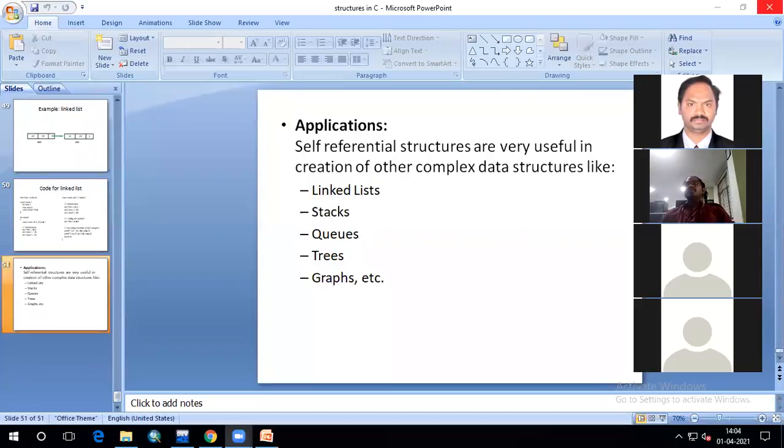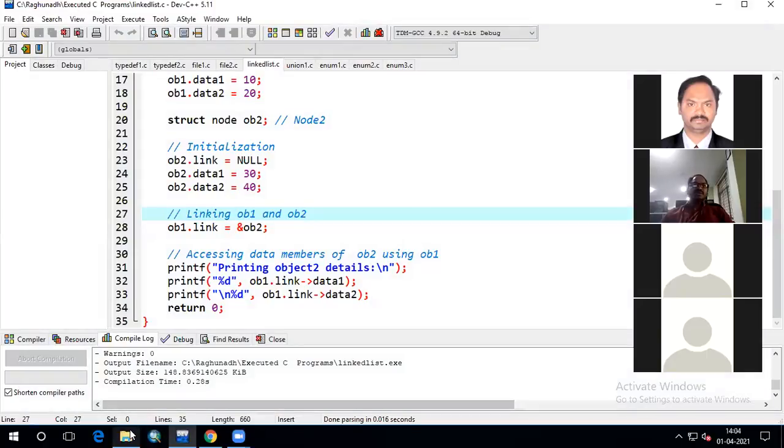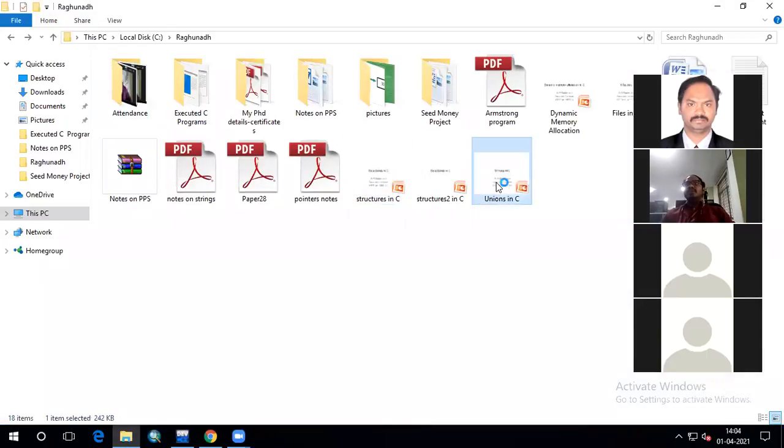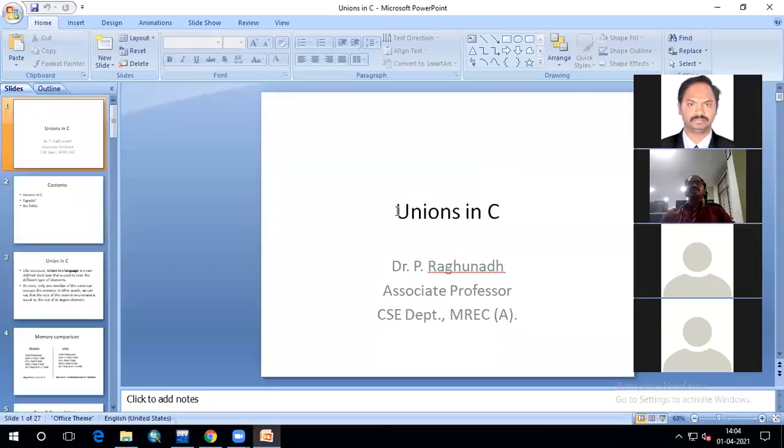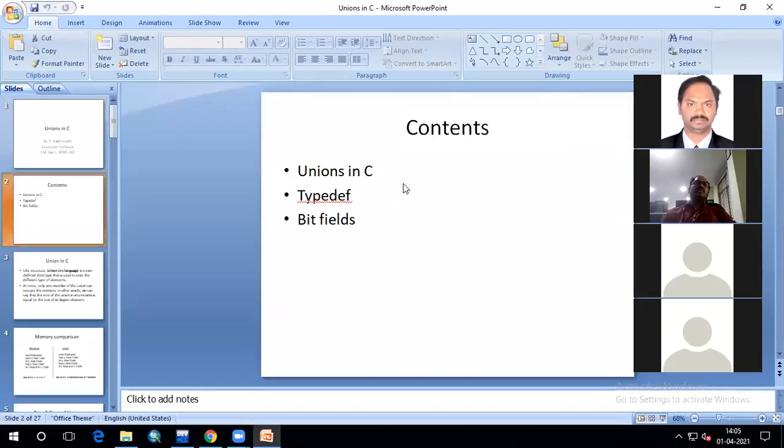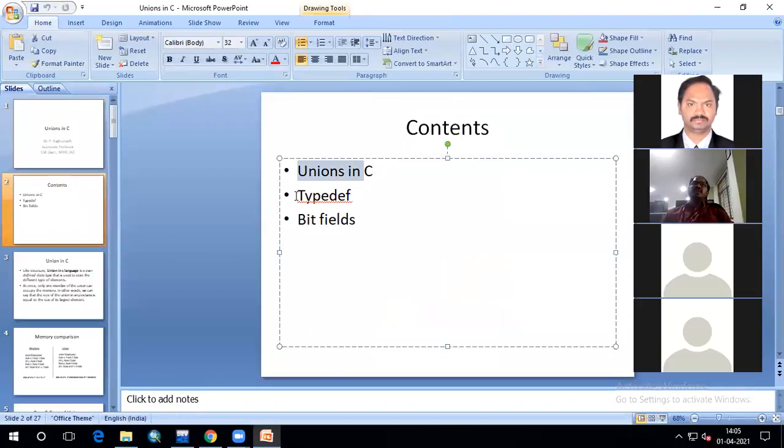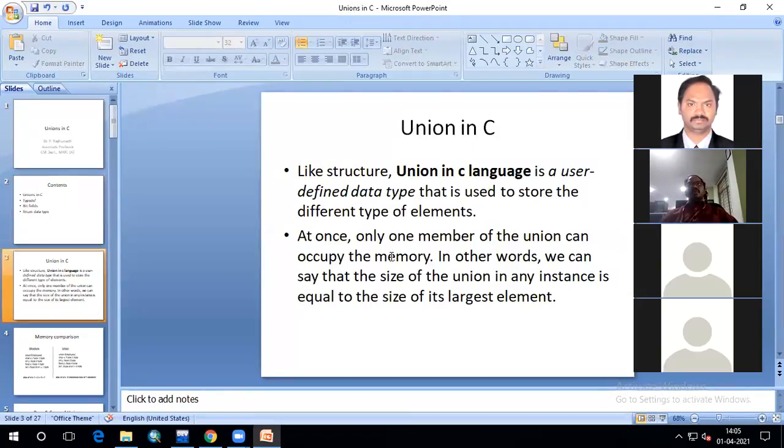Okay, after that we will move to the next topic, that is unions. So here we will study about unions, as well as typedef, as well as bit fields, and one more topic is enumerated types, enumerated data type, enum data type. Okay, so